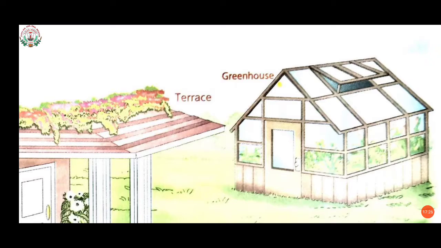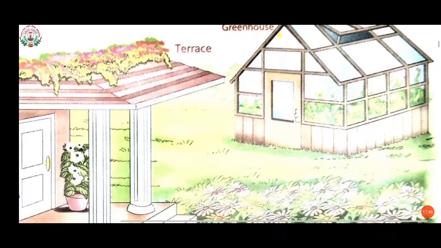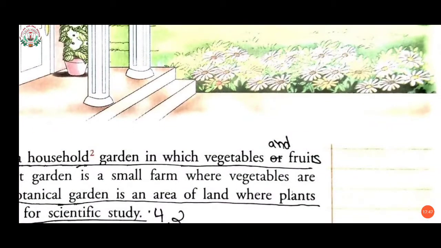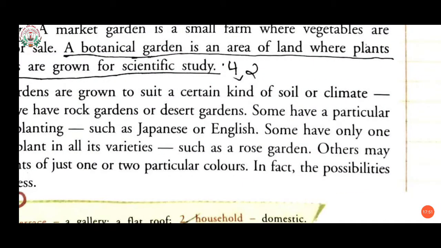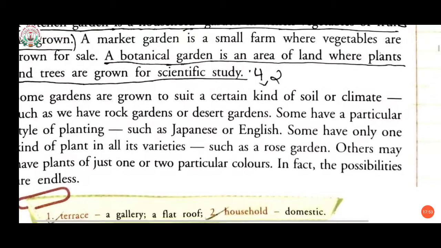And also, children, you might have heard that in summer we should not wear dark colored dress, as it behaves like a filter and receives sunlight easily. So in a similar way, to protect the plants, we use a greenhouse. Hope you all have understood this greenhouse properly and the various types of garden.